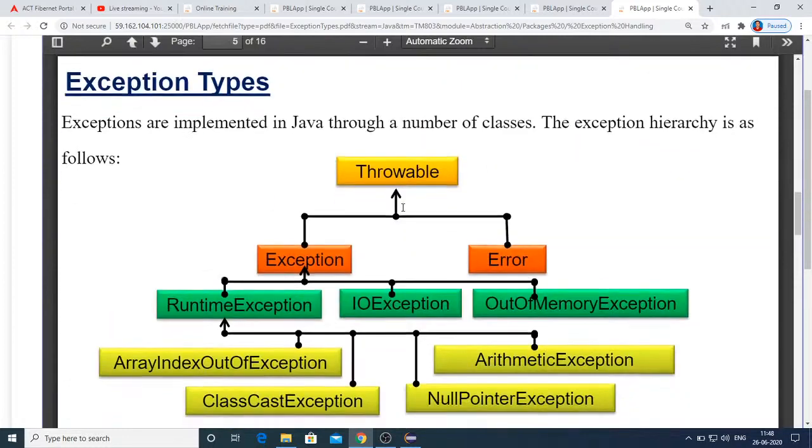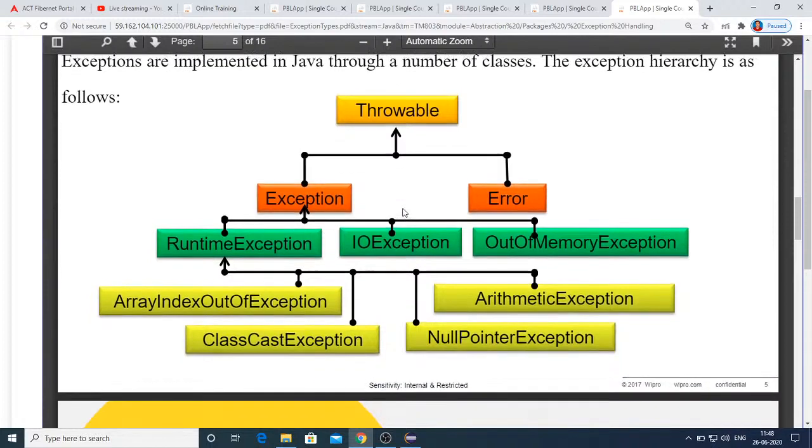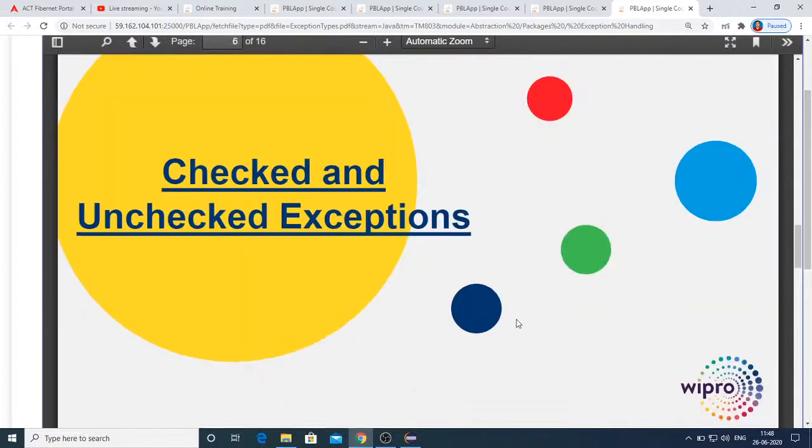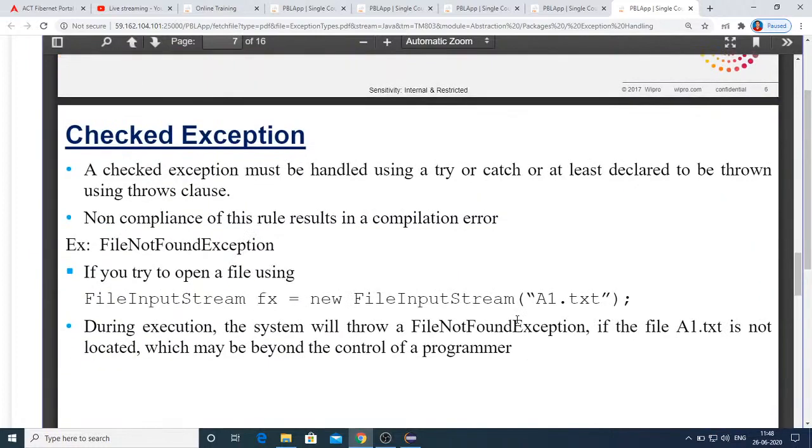So this is all about the types of exceptions, and here you can see the exception hierarchy. Exception has subclasses: RuntimeException, IOException, and so on. Under RuntimeException you have these yellow-colored ones: ArrayIndexOutOfBoundsException, ArithmeticException, ClassCastException, NullPointerException. And checked exceptions and unchecked exceptions.